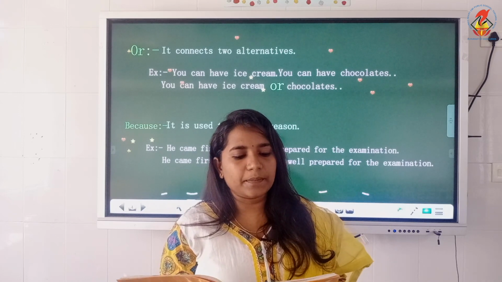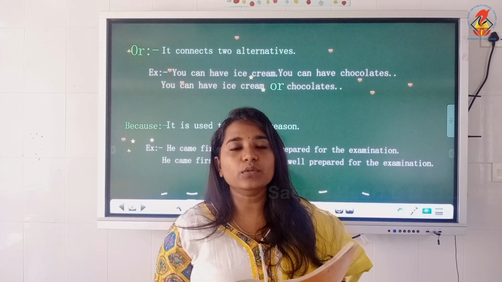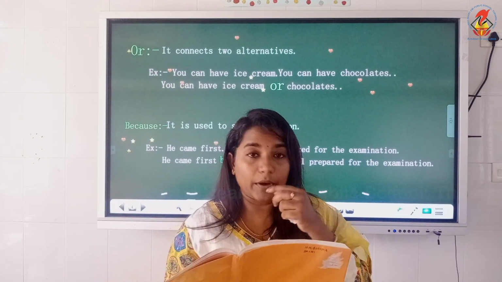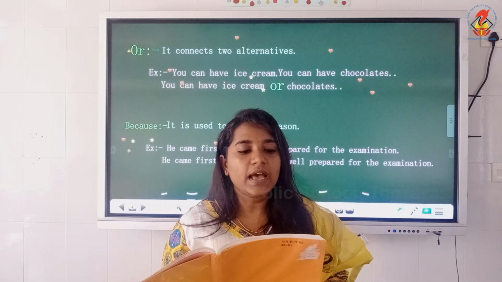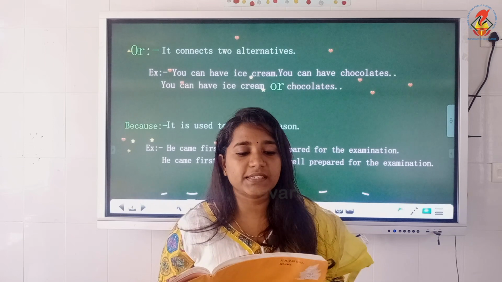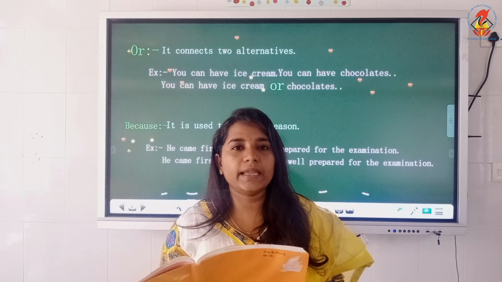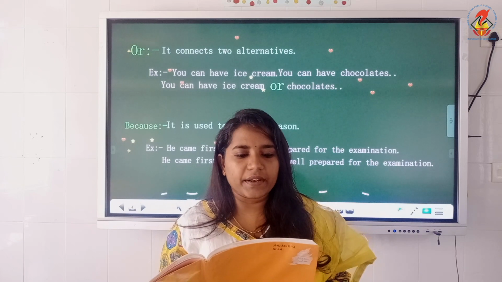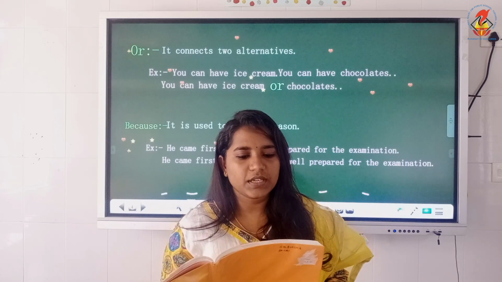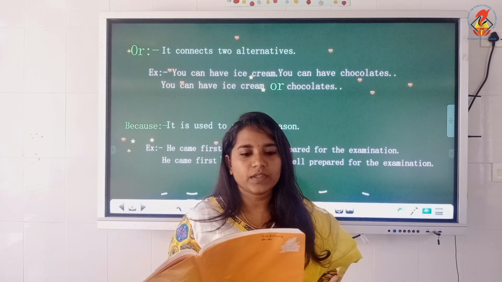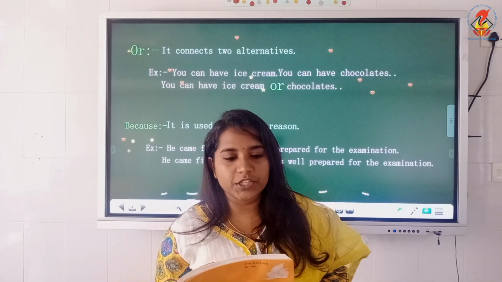Ram is naughty but Shyam is studious. Two nouns are mentioned in this sentence. In that, but is the conjunction. So please underline but there. Second one: what do you like, bananas or oranges? It's an option, a choice. So or is the conjunction. Please do the rest of the questions by yourself.